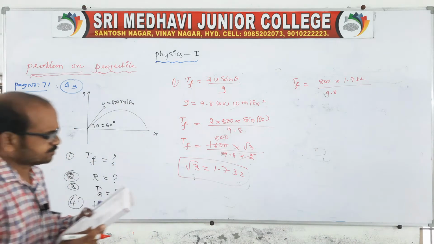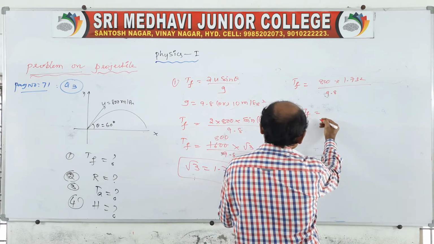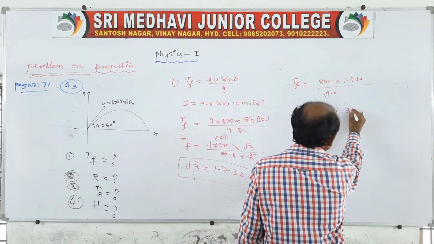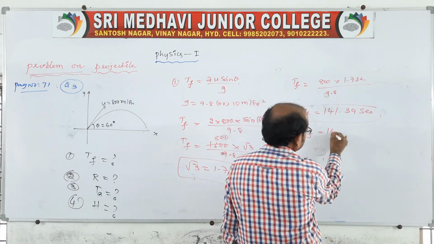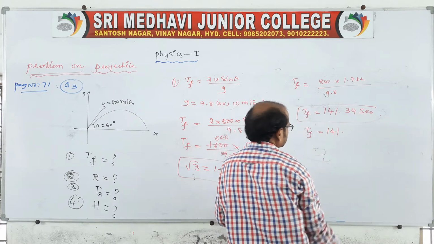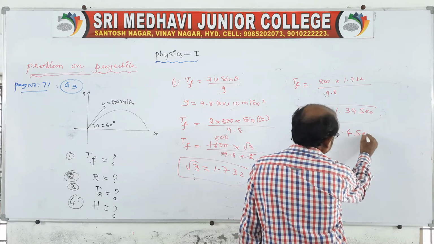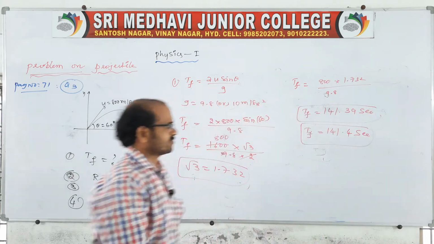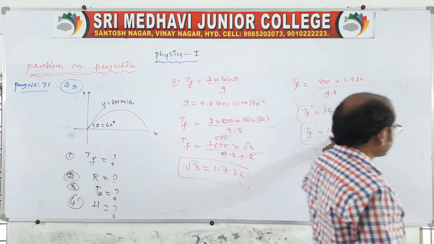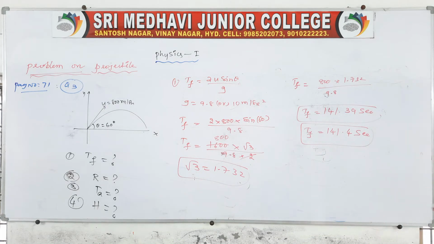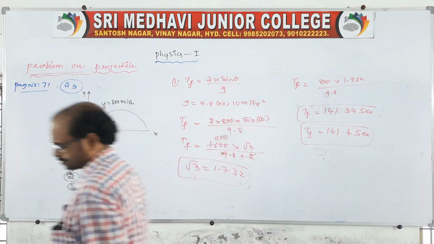Suppose you do the calculation, we get the final answer, TF approximately 141.4 seconds. It will take this time, the total time during the flight. So this is the time of flight.